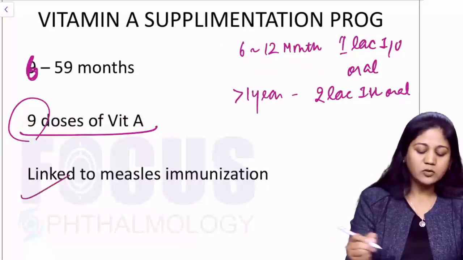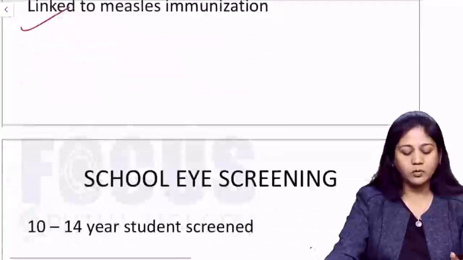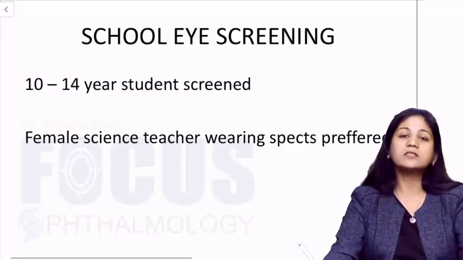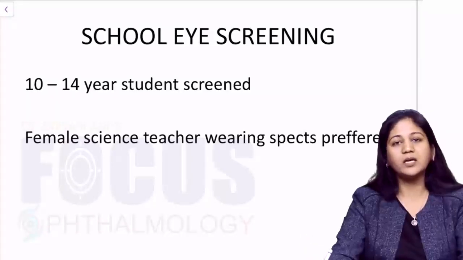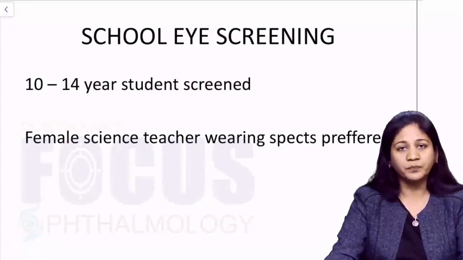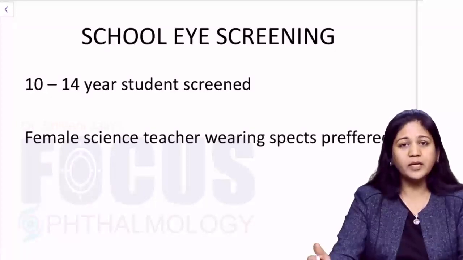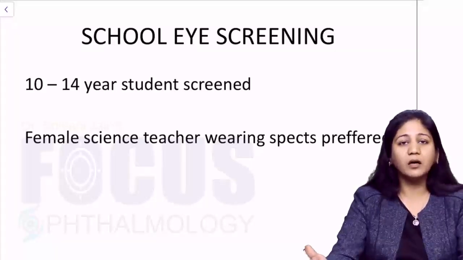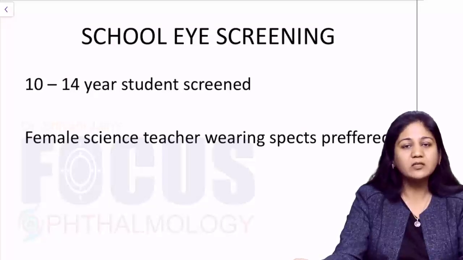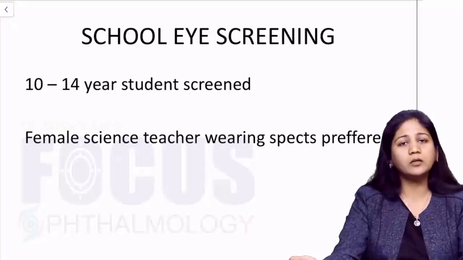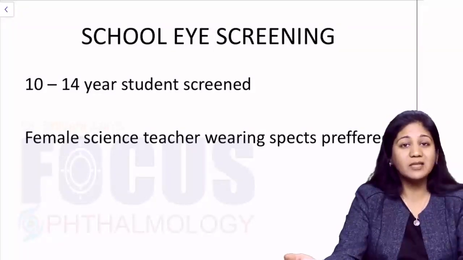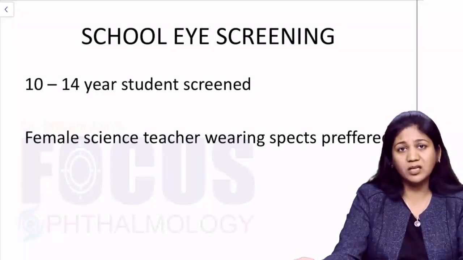Now, it has been linked to measles immunization also. School eye screening is also important. It has been given nowadays in all schools. The Government of India is increasing the utilization of school teachers for identifying visual impairment and low vision in school going children, because that is the time when we should treat them.